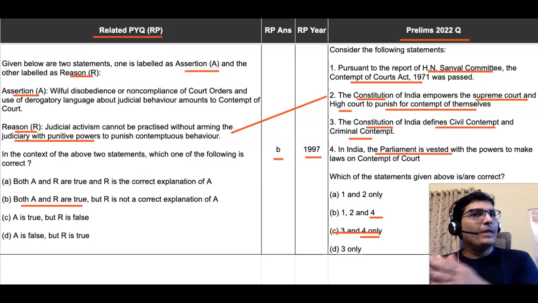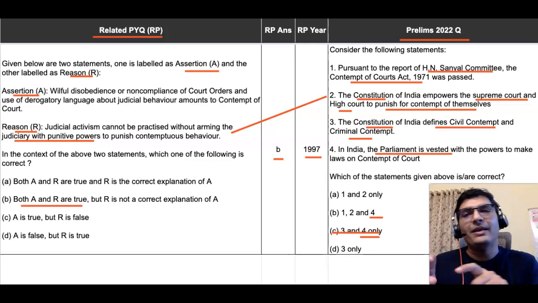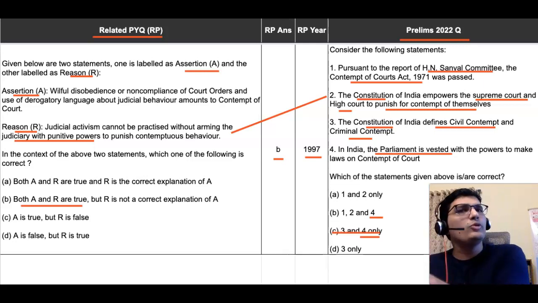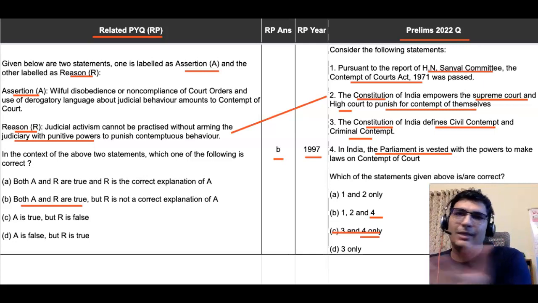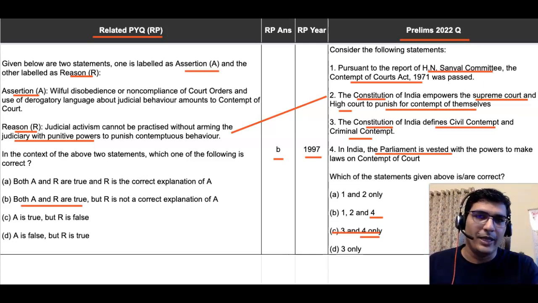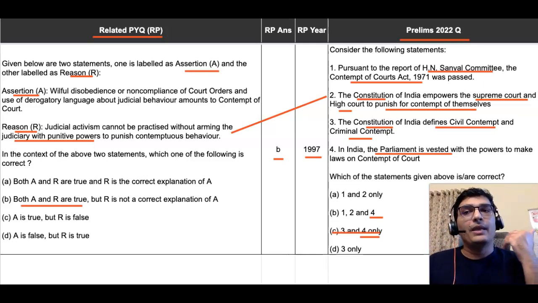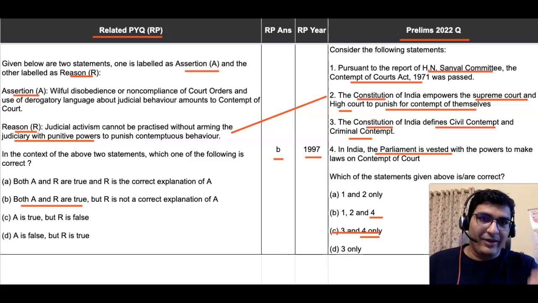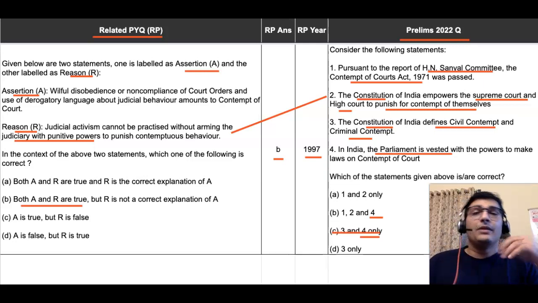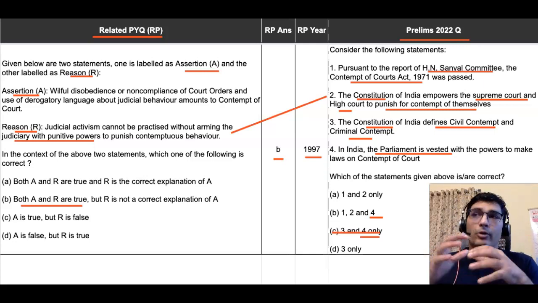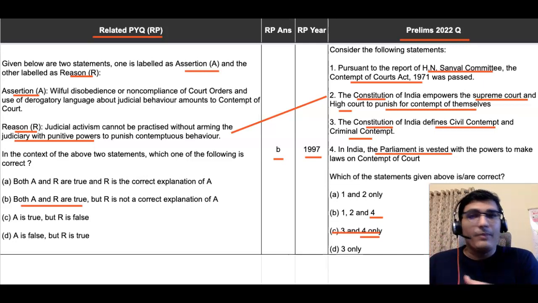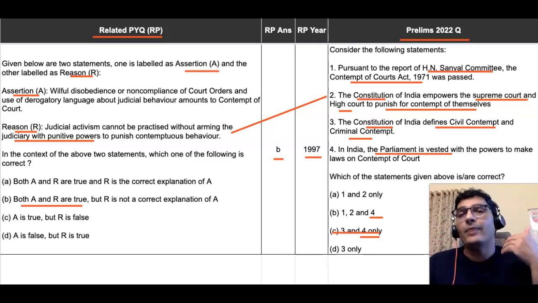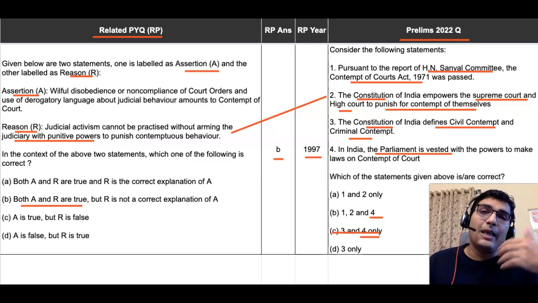So directly, the reason statement of the 1997 question is not saying the Constitution is empowering, right? If it would say that, it would be great. The second statement would be directly solved. But it is giving us this support, this reassurance that whatever we have arrived at as the answer is actually correct, right? So guys, this is how previous year questions help. Not always directly. Many times they help directly also, but many more times they help indirectly.